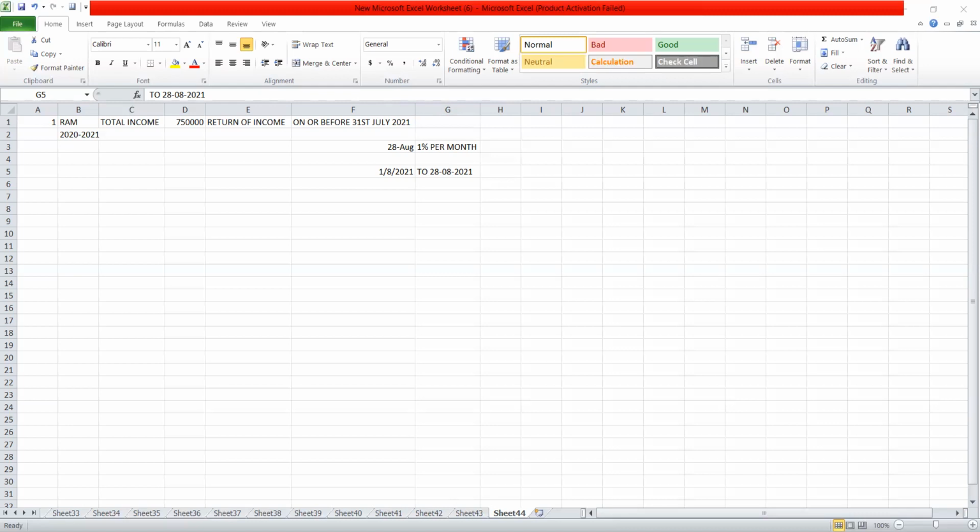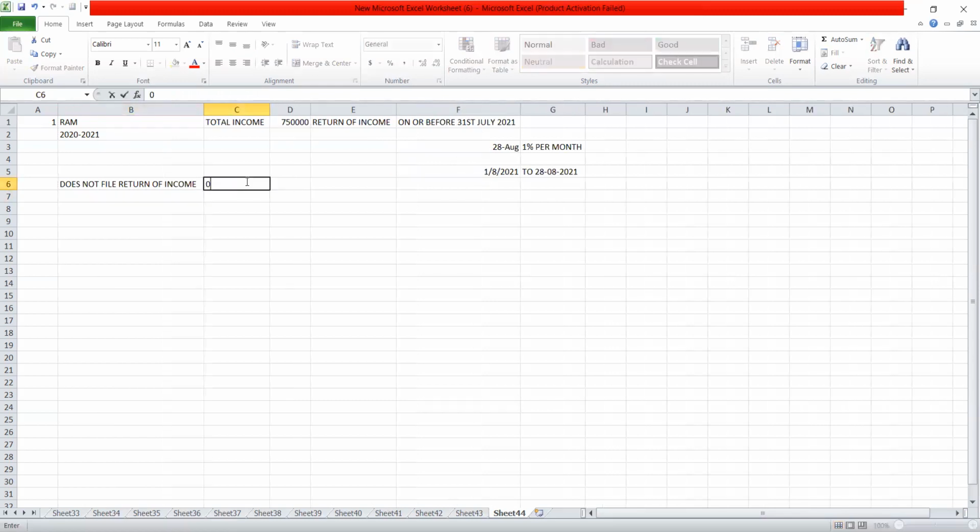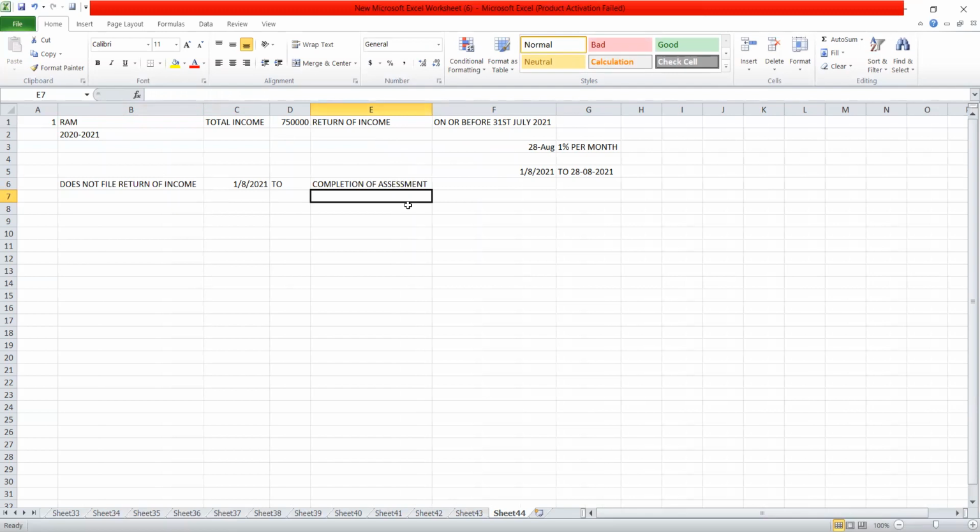It means if Mr. Ram does not file the return of income, then the interest will start from 1st August 2021 till the date of completion of assessment.